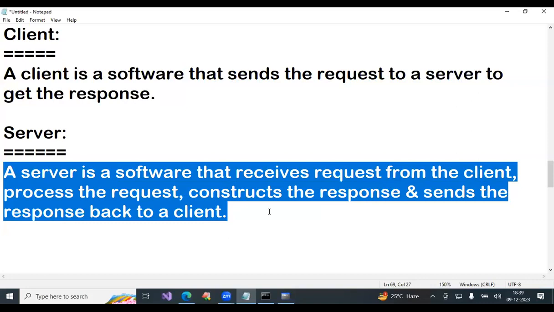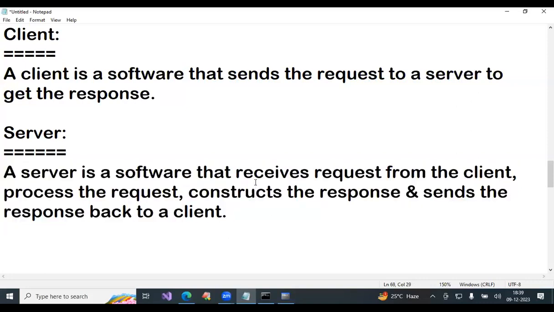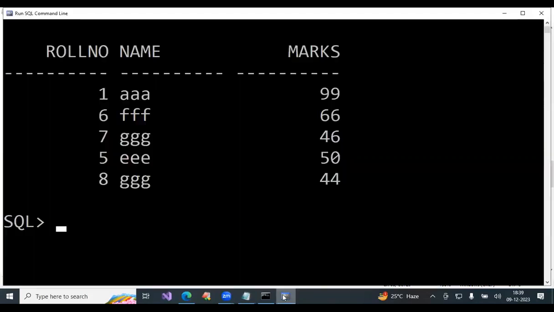A server is a software that receives a request from the client, processes the request, constructs the response, and sends the response back. That is called server. Suppose here, is it application or database? Application. Is it front end or back end? Front end. Is it client or server?